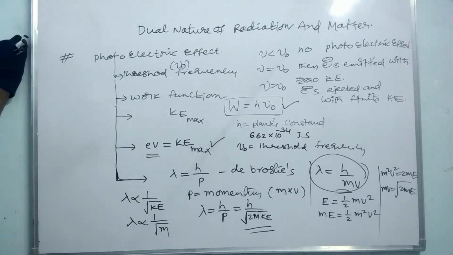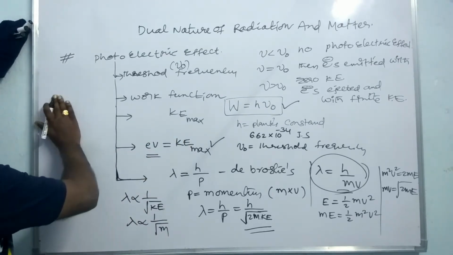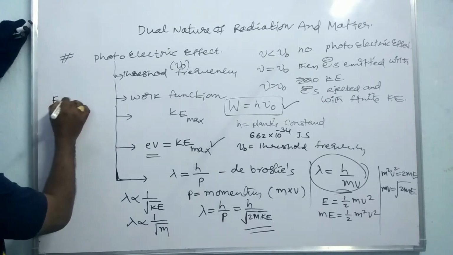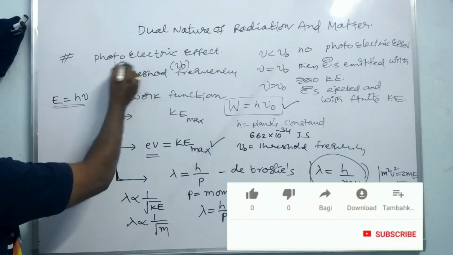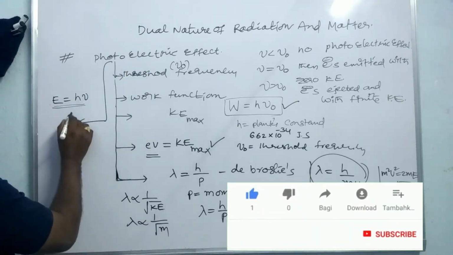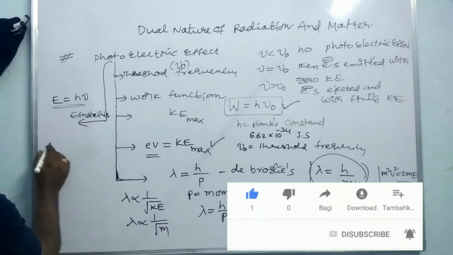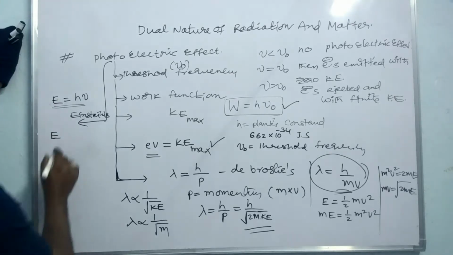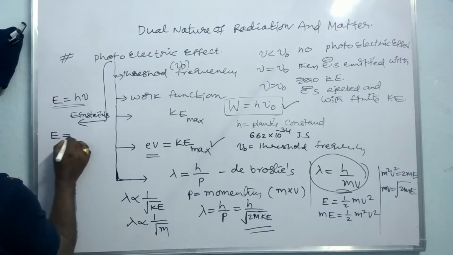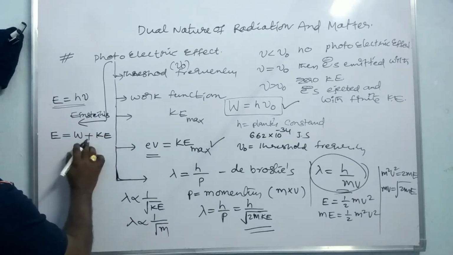Here we have to see that the energy is E is equal to h nu. Now we have to write the photoelectric effect from Einstein's equation. Einstein's photoelectric effect says that the energy which is given to the surface of the metal is utilized as work function plus the kinetic energy of the electrons.